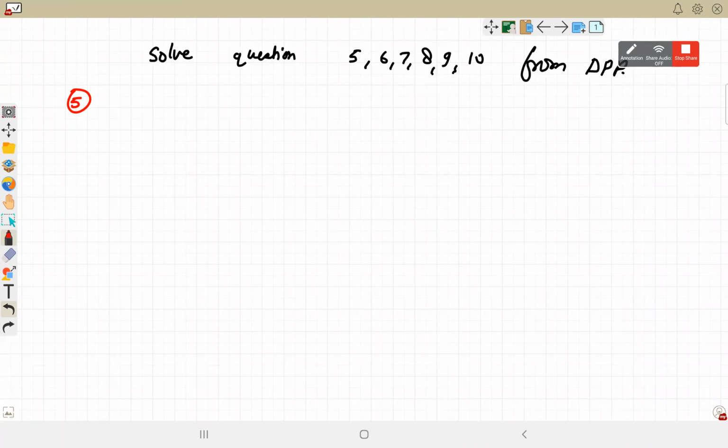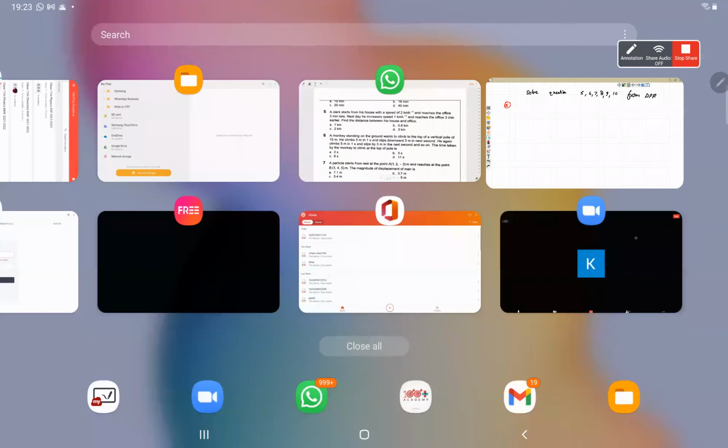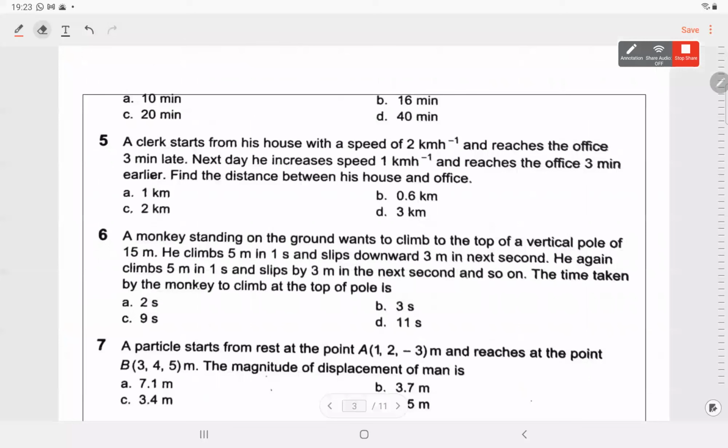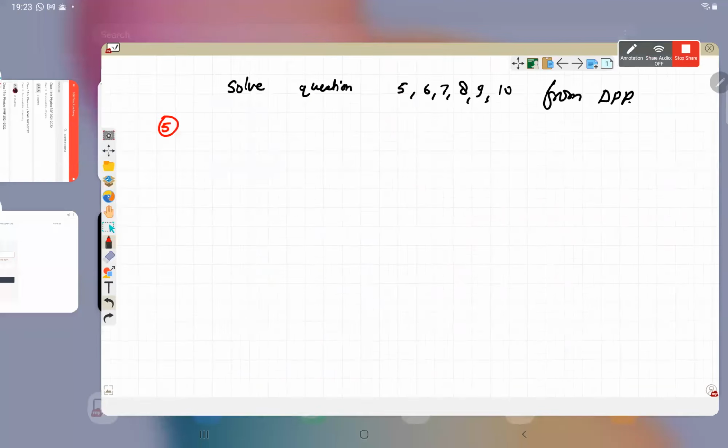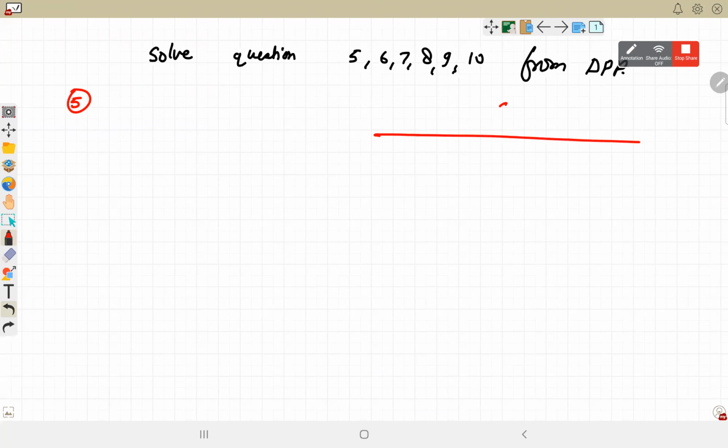Question number 5. In this question, it says that the clerk starts from his house with a speed of 2 kilometers per hour and reaches the office 3 minutes late. Suppose the time taken to go to the office is t, and the distance between them is s. I mean the usual speed, the speed with which he goes, and it takes time t.